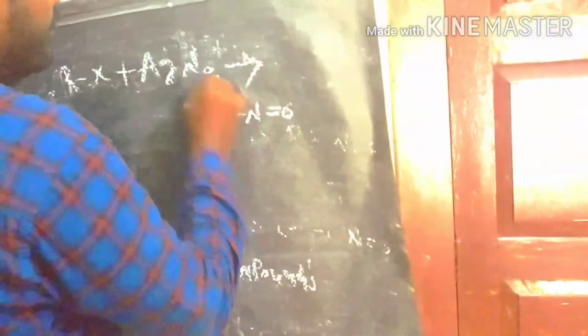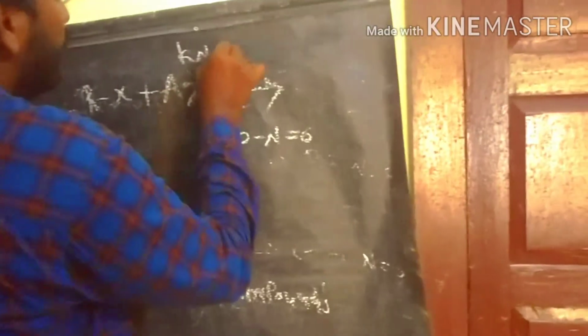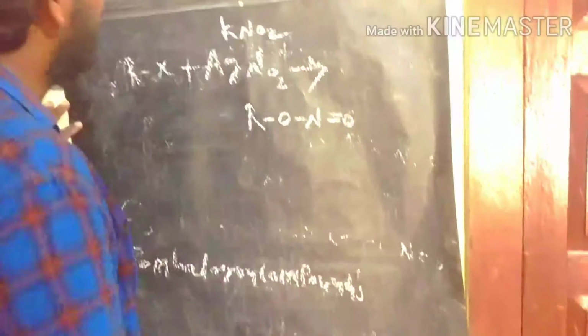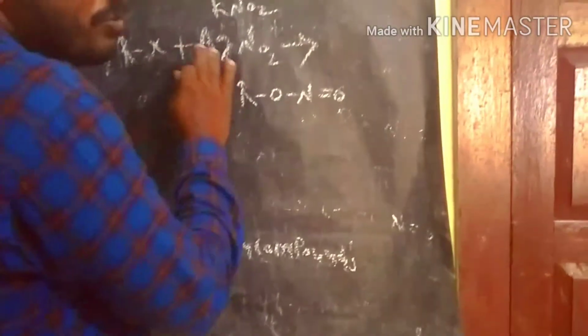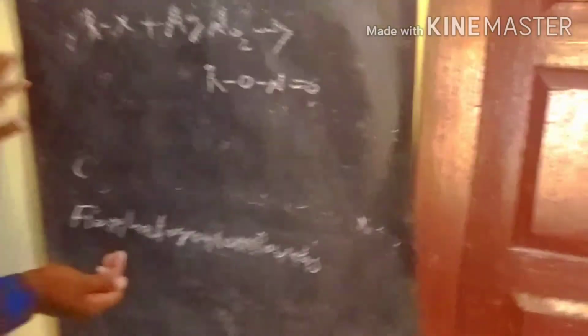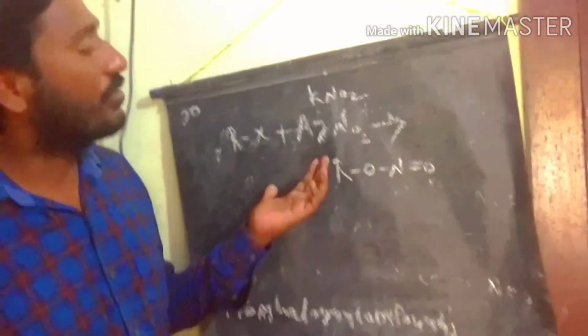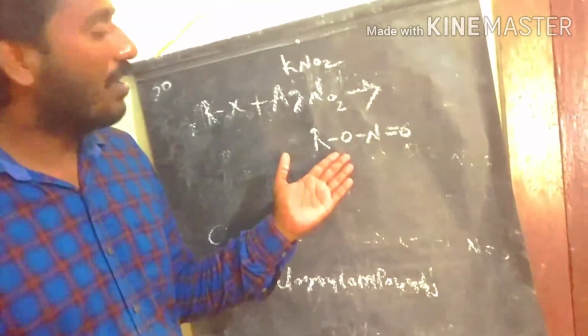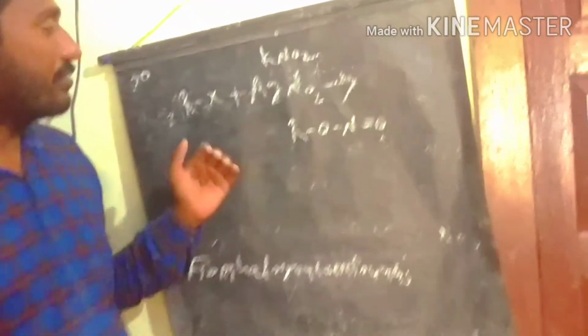If you use potassium nitrate, it produces the nitroalkanes. So that is the major difference: from halogen compounds we can prepare both functional groups, nitroalkanes and alkyl nitrates. If potassium nitrite is used, nitroalkanes are produced; if silver nitrite is used, alkyl nitrites are produced.